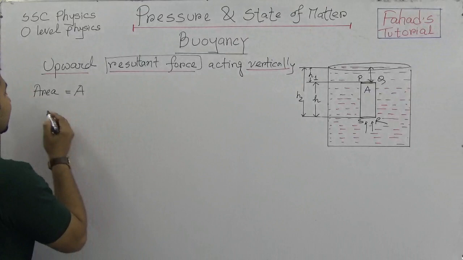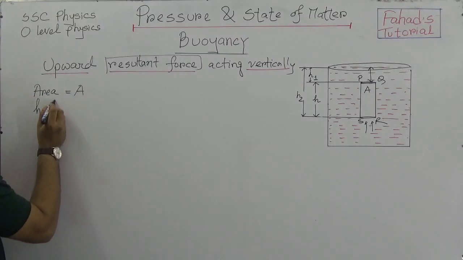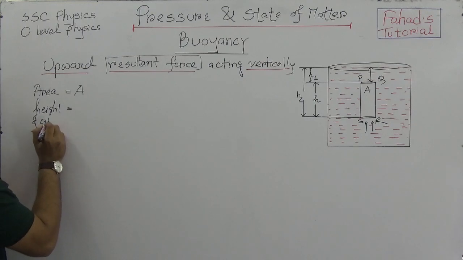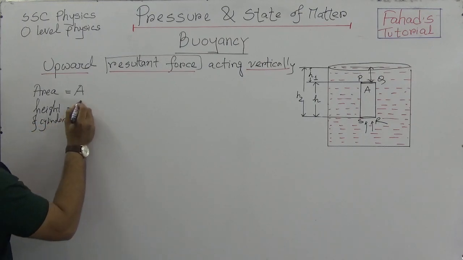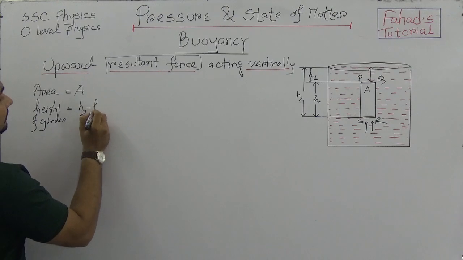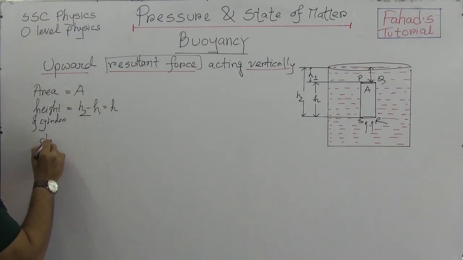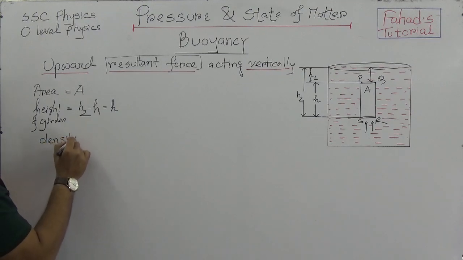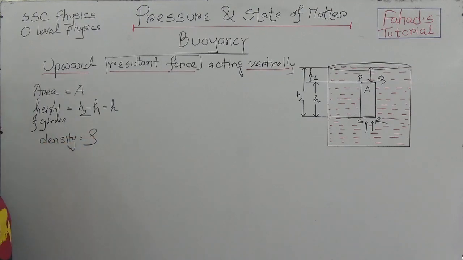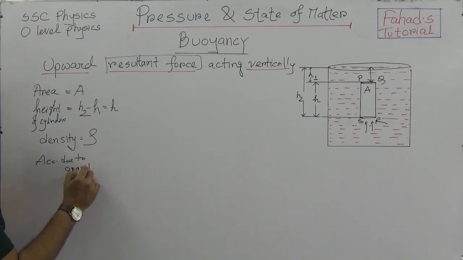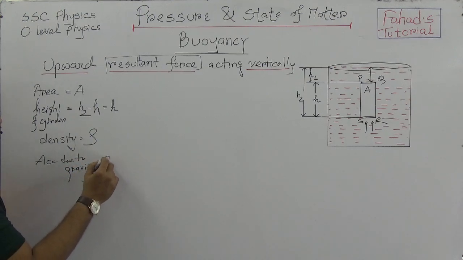So the height of the cylinder is H2 minus H1, equal to H. And of course we need to know the density of the liquid, which is rho, and also the acceleration due to gravity, which is g.